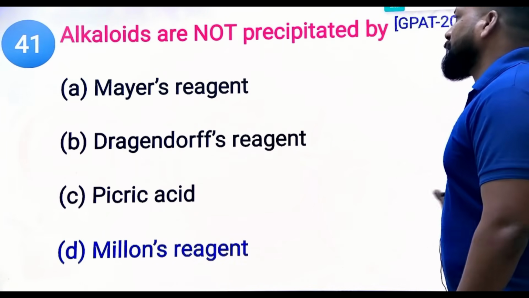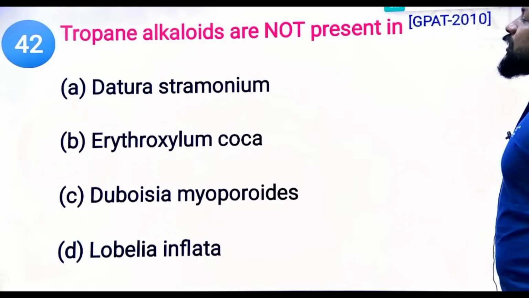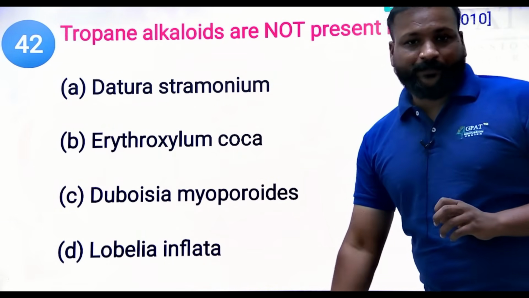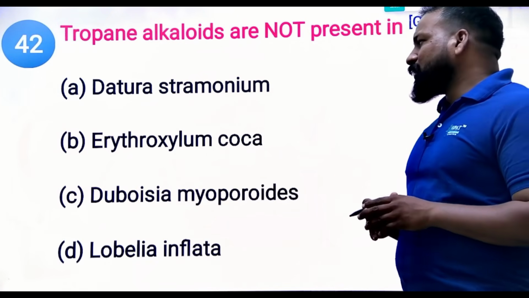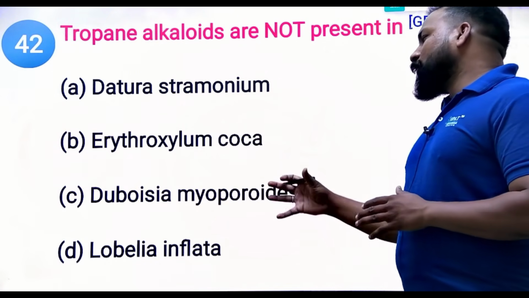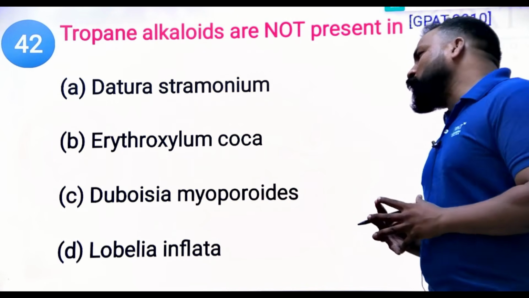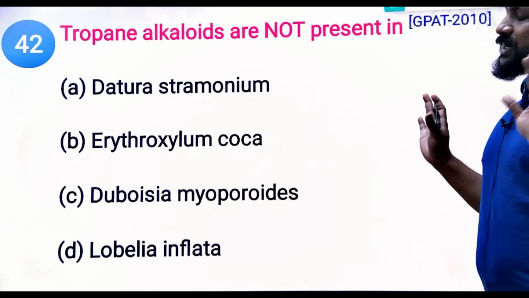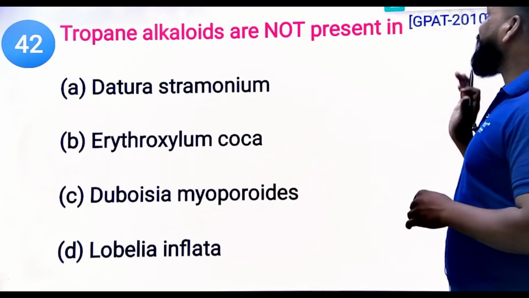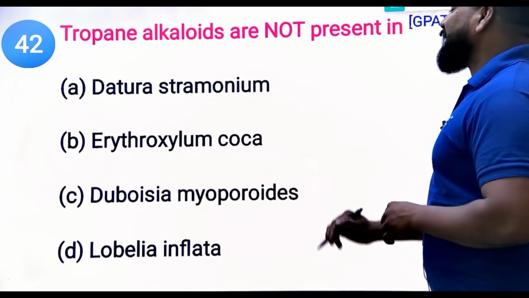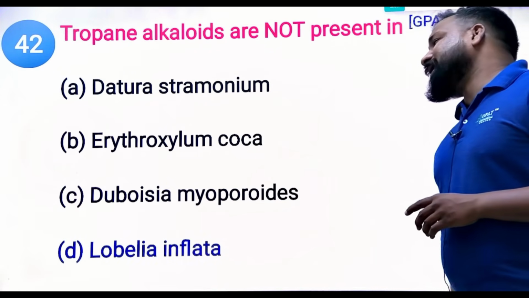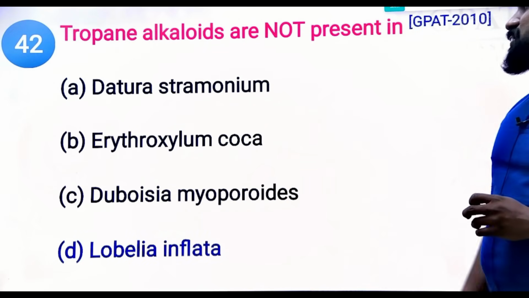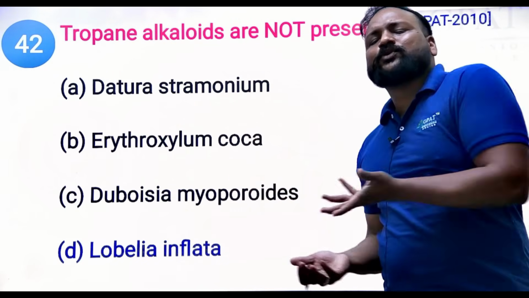Next, tropane alkaloids are not present in which of the following? Datura stramonium, Erythroxylum coca, Duboisia, and Lobelia. You can eliminate two options from this and tell me the right option. It is a 2010 question. The right option will be Lobelia inflata. Erythroxylum coca belongs to pure alkaloids.